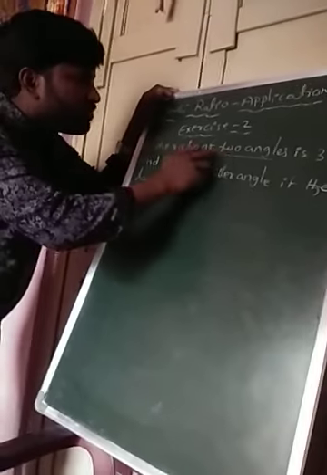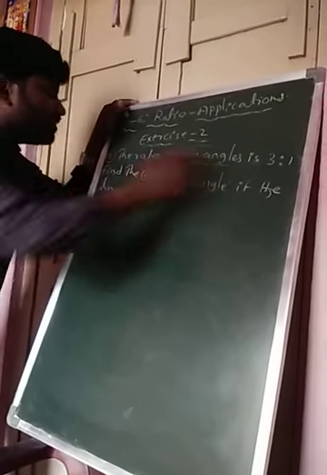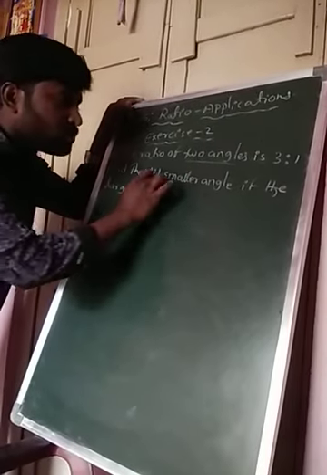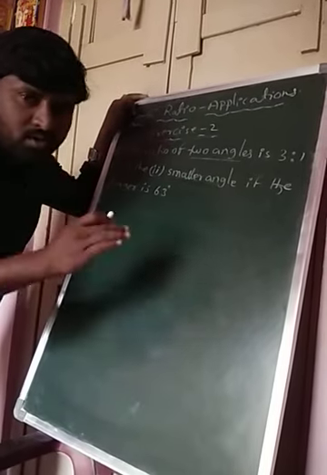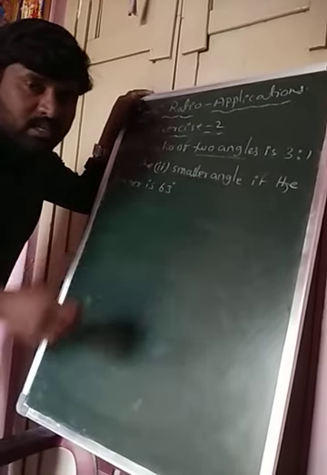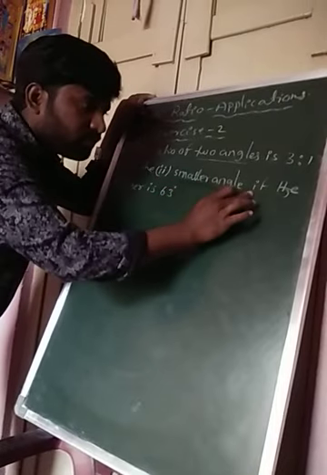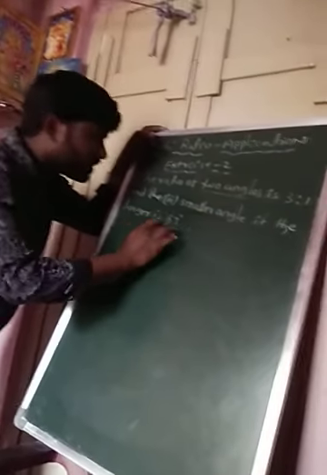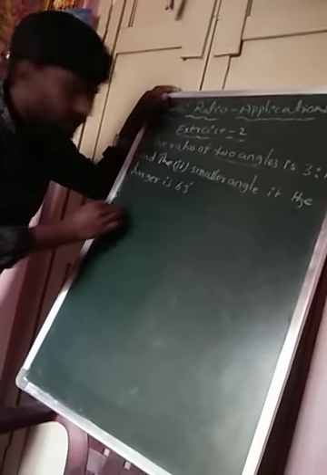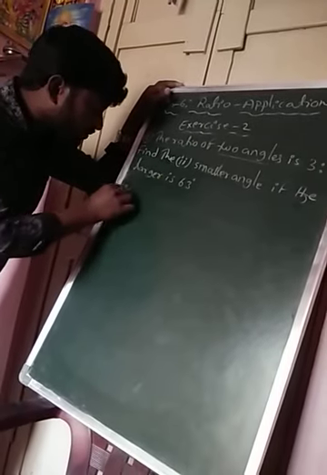The ratio of two angles is 3:1. Find the smaller angle if the larger is 63 degrees. Now see its solution.